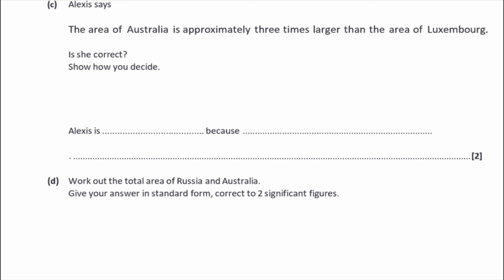So you might think, if she was looking at this, she might be thinking, well, 2.59 times 10 to the 3, which is Luxembourg, isn't it? If you just look at the mantissa part, the number at the front, then if you took 2.59 and times it by 3, you would get something around 7.69, which is the mantissa part of Australia. But Australia is 10 to the 6. So that is nowhere close. So Alexa is wrong.